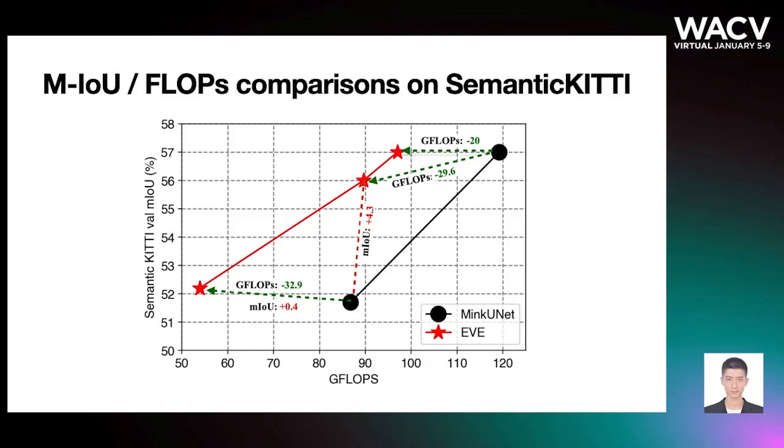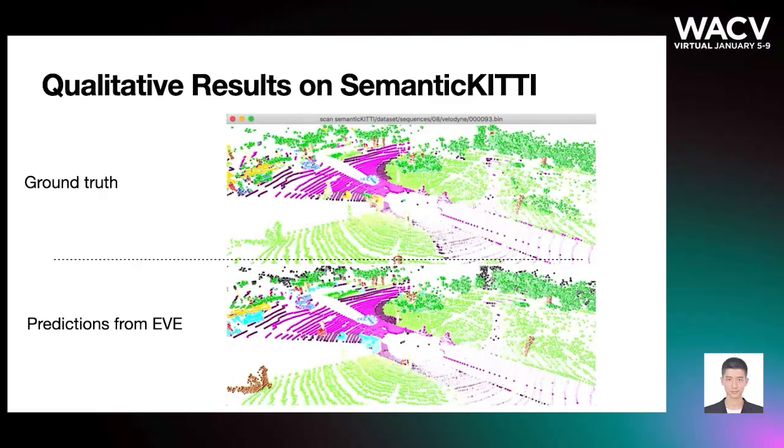Compared with MinkUNet, EVE has a better performance-computation balance. EVE achieves higher mIoU with similar computation, denoted as the red dotted line in the picture, and costs fewer GFLOPs, denoted as the green dotted line in the picture, with similar mIoU. And this video shows some qualitative results of EVE on the validation split.